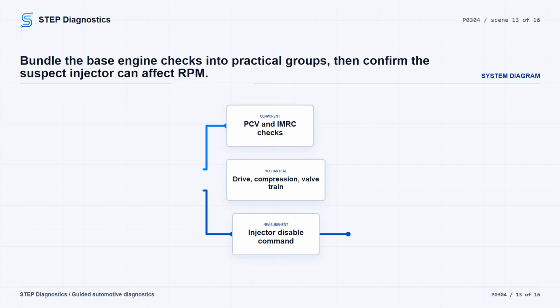If no base engine concern is found for P0304, check the suspect fuel injector with the engine running by commanding that injector off with the injector disable PID. If engine RPM changes, keep going. If RPM does not change, inspect the suspect injector connector and pins for damage, corrosion, or an incorrect connection. If the connector and pins are okay, install a new fuel injector and verify. If injector disable PIDs are not available, continue as though the RPM response check passed.